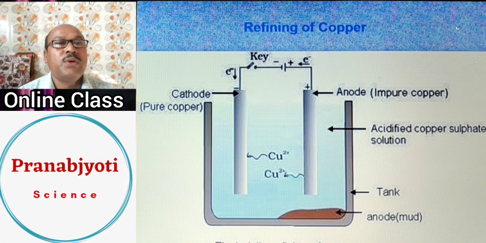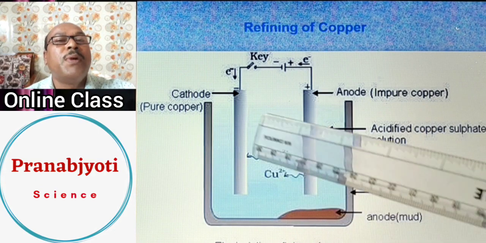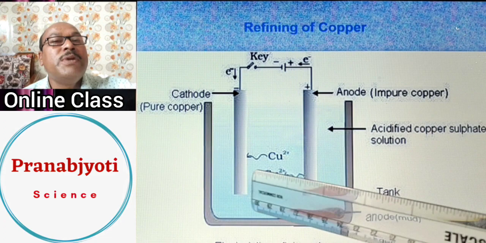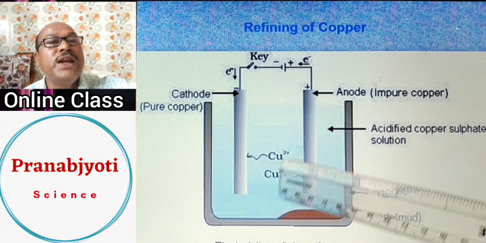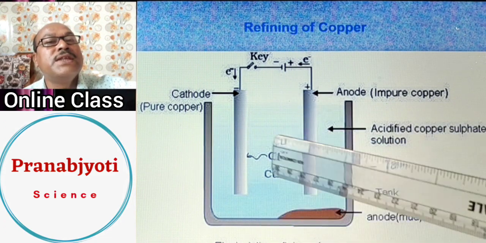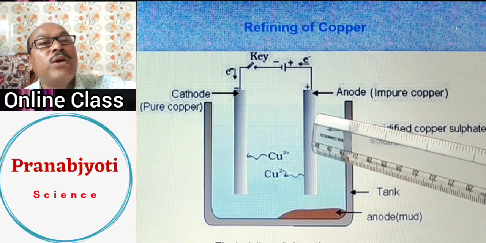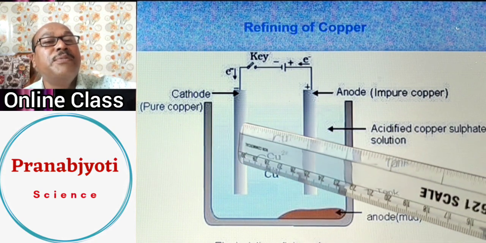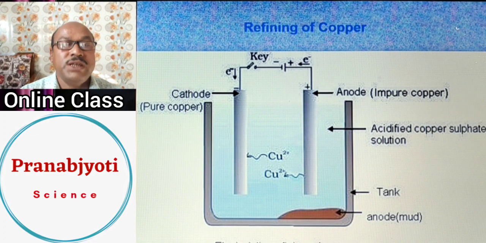And as a result, what will happen? The pure form of copper will get deposited on the cathode. So in the solution, there will now be scarcity of copper, and to fill up this scarcity, from the anode, impure copper will come down to the solution, and from there again in the pure form it will start depositing on the cathode.